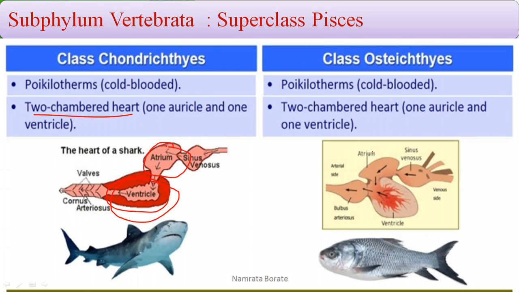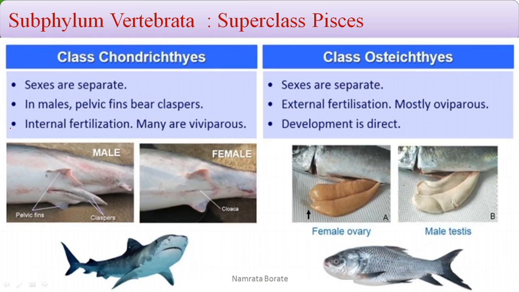In Osteichthyes also there is a presence of the 2-chambered heart, 1 auricle and 1 ventricle. In Chondrichthyes the sexes are separate, and in Osteichthyes also the sexes are separate.